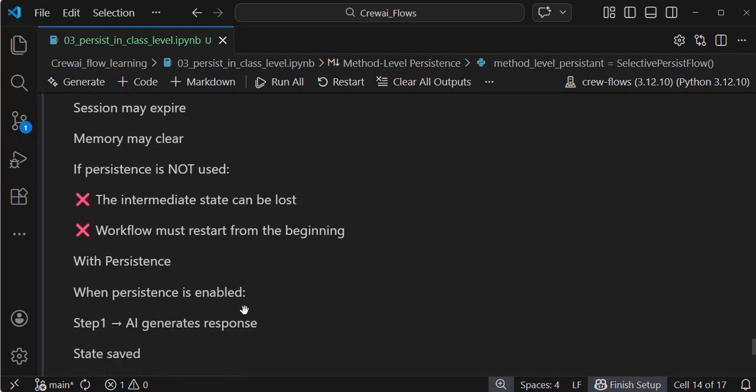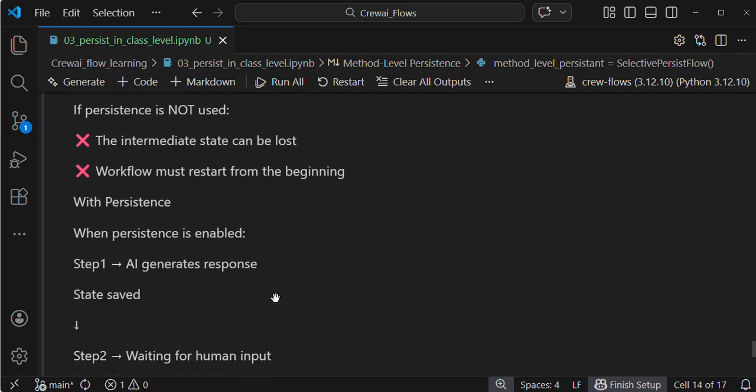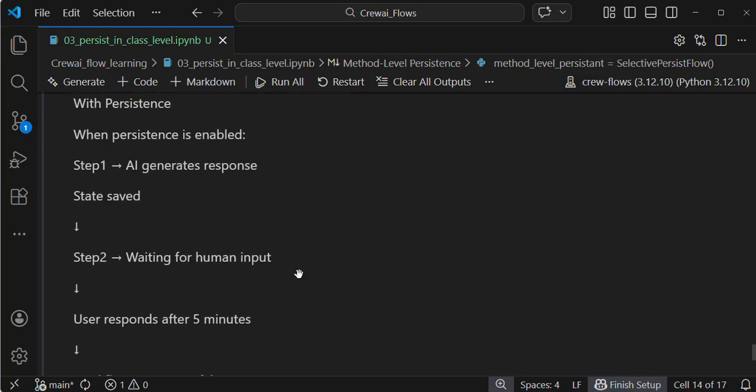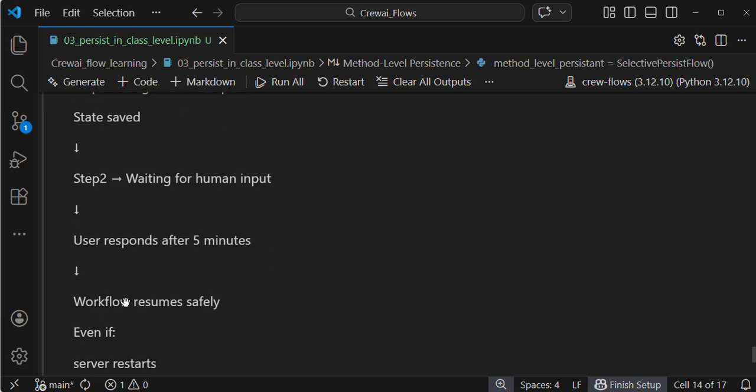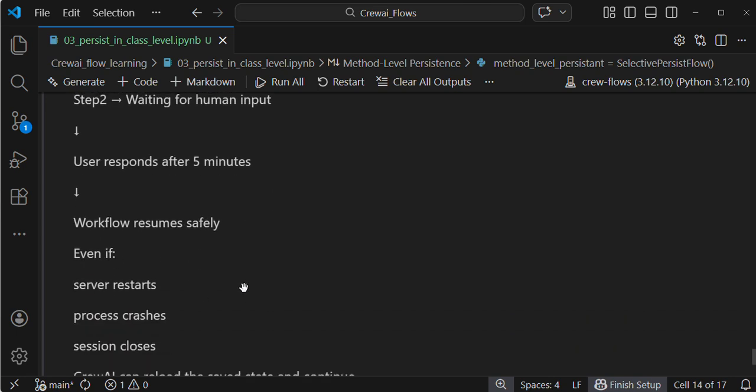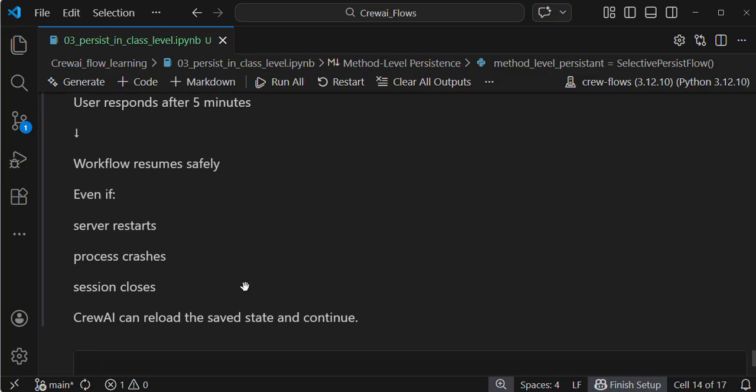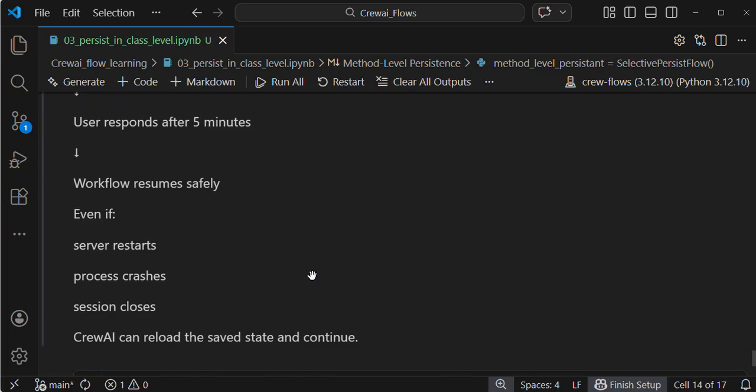With persistence enabled, the AI generates a response, the state is saved, it waits for human input, the user responds after 5 minutes, and the workflow resumes safely. Even if the server restarts, the process crashes, or the session closes, CrewAI can reload the saved state and continue, guys. If the server restarts or the process crashes, we don't care, because we already saved the state using persistence. We can take the value from the state, because it is already saved. That's the advantage of using persistence, guys.